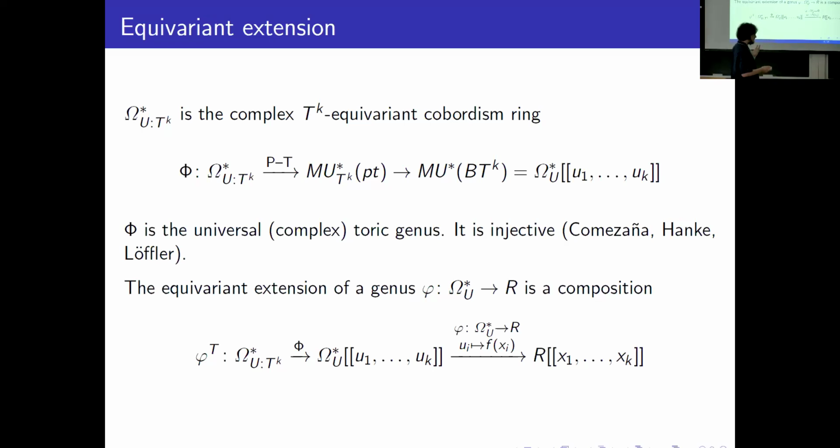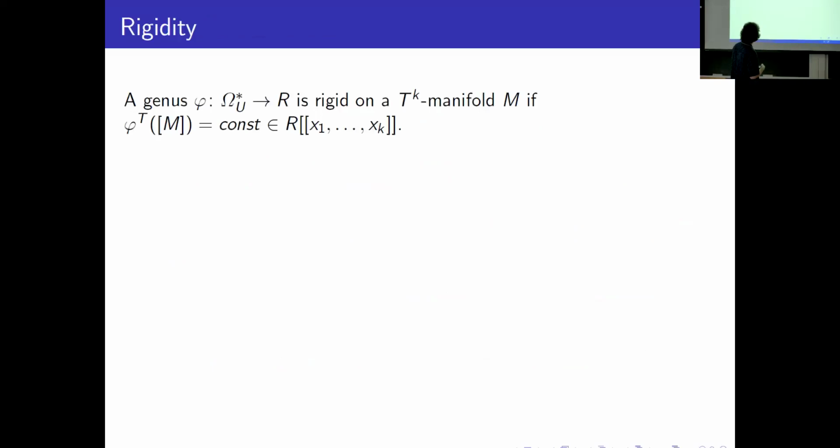It takes some manifold with torus action and sends it to some power series. But it may happen that on some manifold, the value of this extension is just a constant power series. And then we say that the original genus is rigid on some T^k-manifold if the value of its equivariant extension is a constant power series on it. In fact, in this situation, this constant is just the value of the original genus on this manifold.